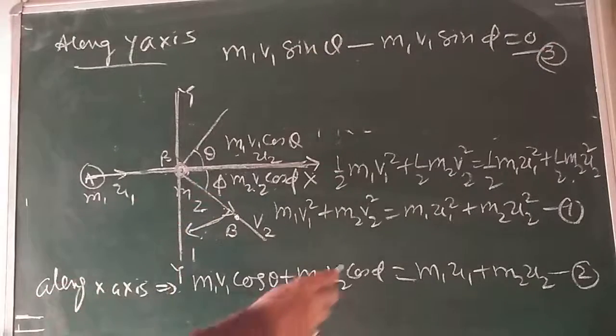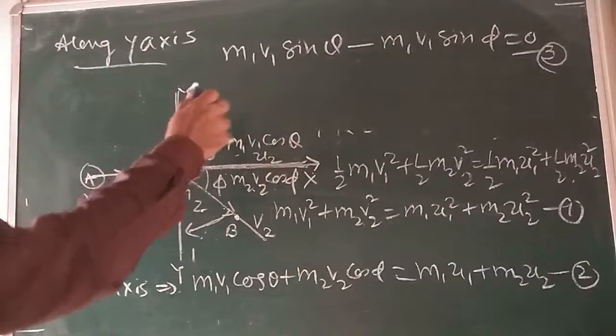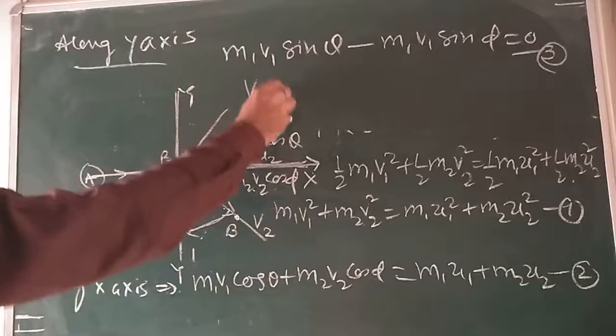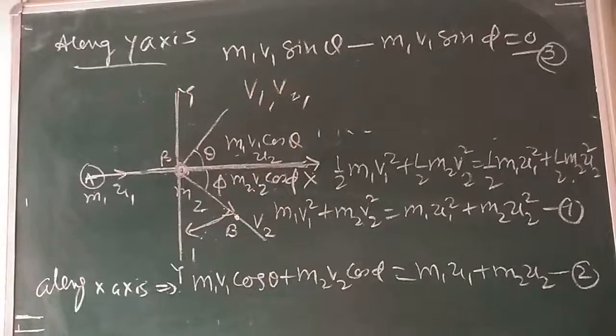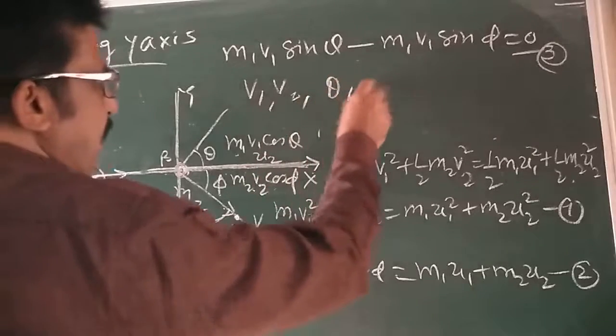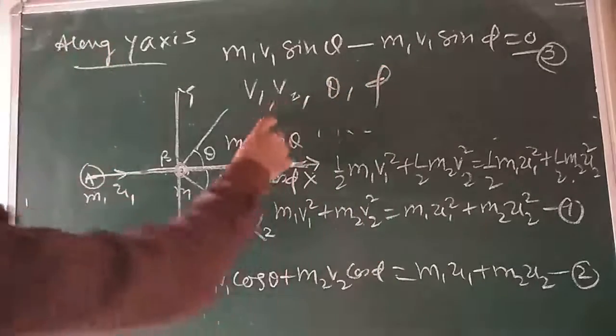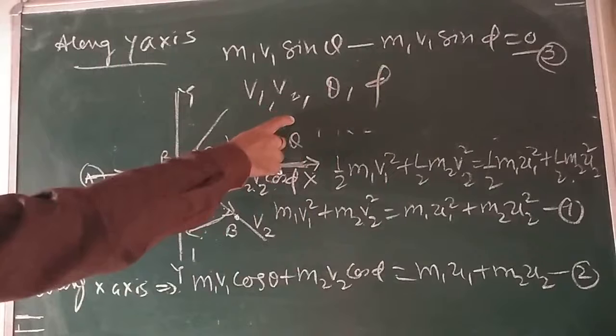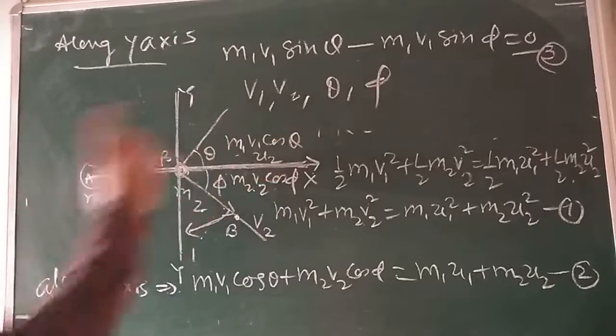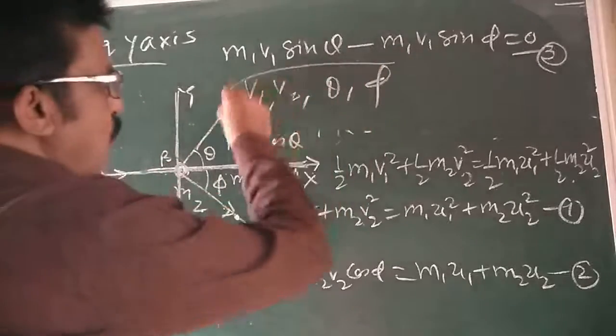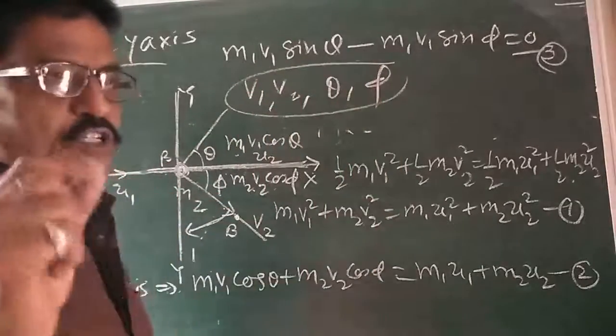So from equations 1, 2 and 3, we have to calculate 4 variables: v1, v2, theta and phi, which is not possible. So we have to measure experimentally any one parameter. Out of these 4, one parameter you must know.